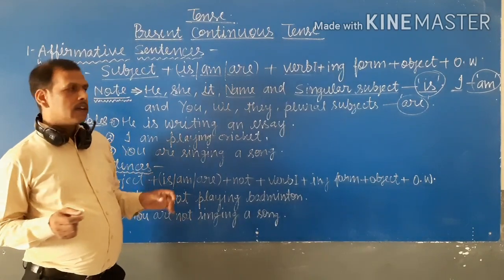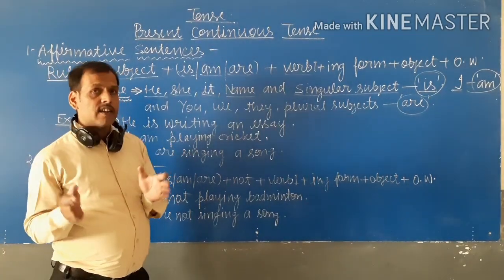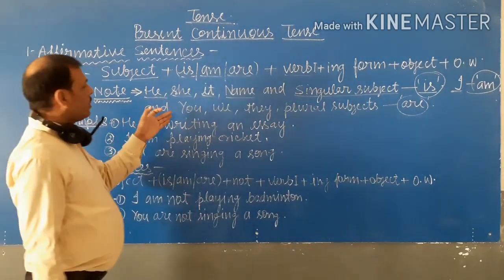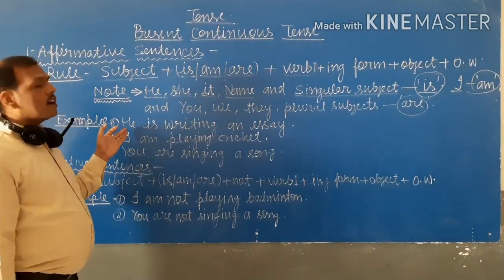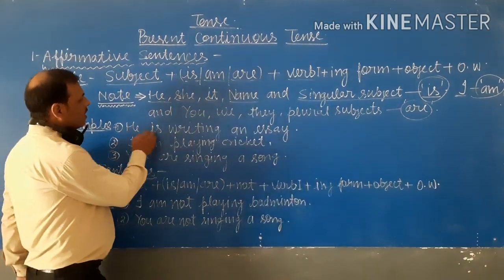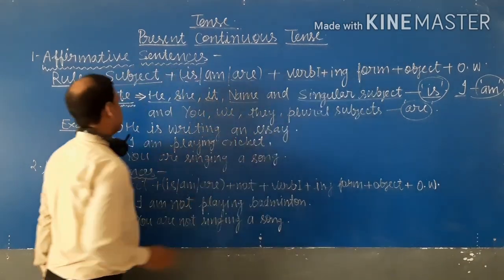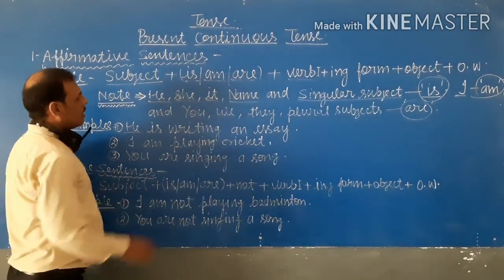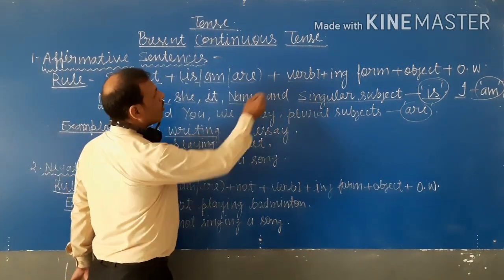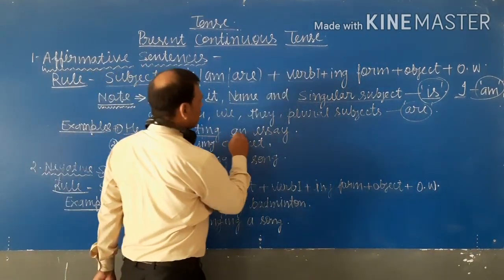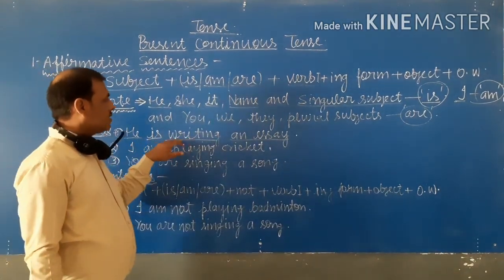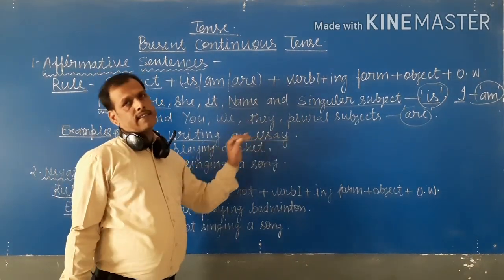Okay student, I think you clearly understand these rules. Okay, now we understand with the help of some examples. First example is he is writing an essay. He is the subject and is a helping verb and writing verb का ing form and an essay. Now sentence is he is writing an essay.